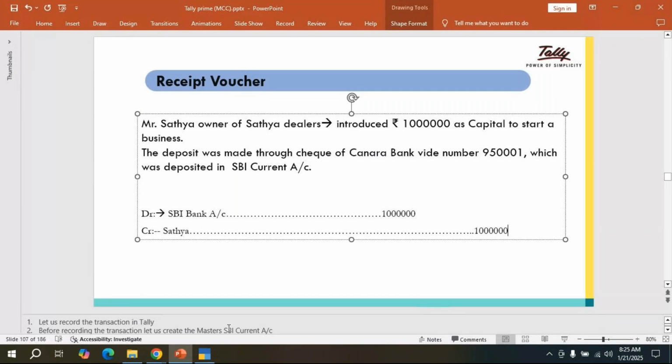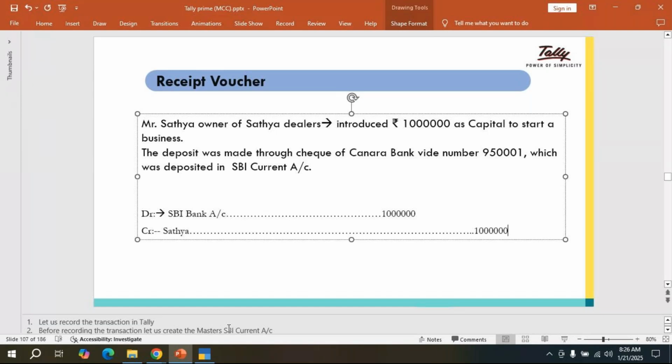Is this single entry or double entry? This is double entry, right? So here we got debit and credit options now. So this is what we call a double entry. This is not a single entry option. Now this is my question.